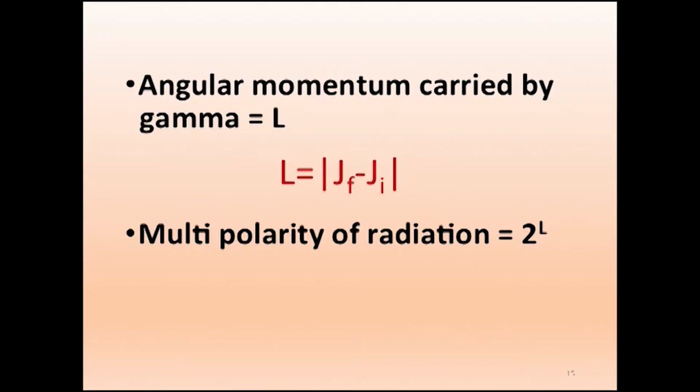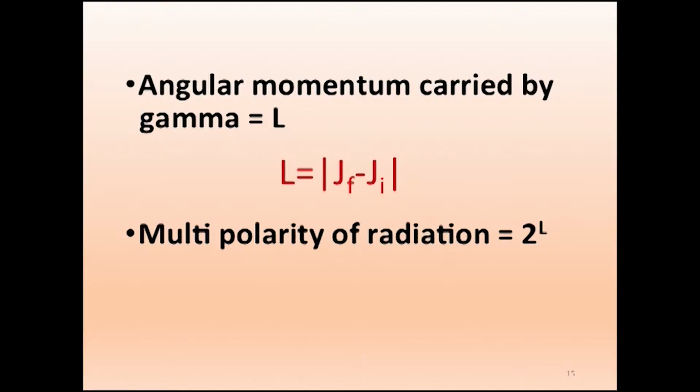The angular momentum carried by the gamma will be L. The gamma particle which comes out will carry some angular momentum. What will be that angular momentum L? That will be the difference of the nuclear spin of the parent and the nuclear spin of the daughter. The L carried will be |Jf minus Ji|. F refers to the final state, that is the daughter.